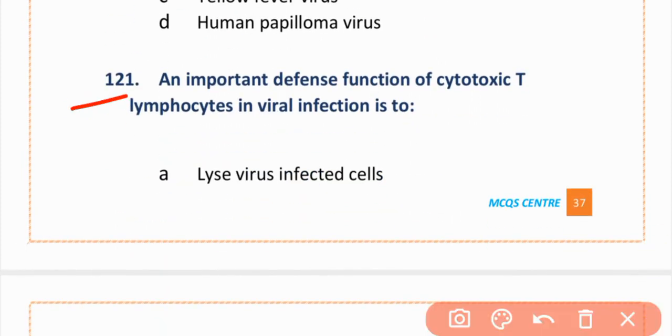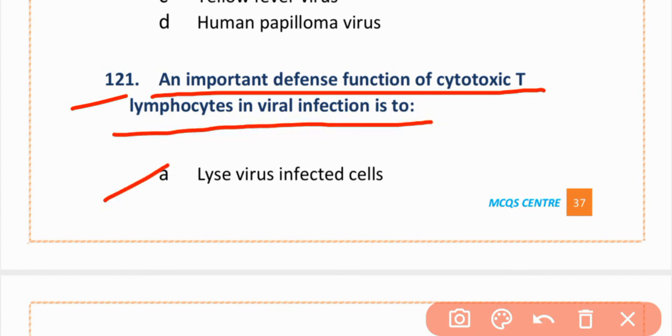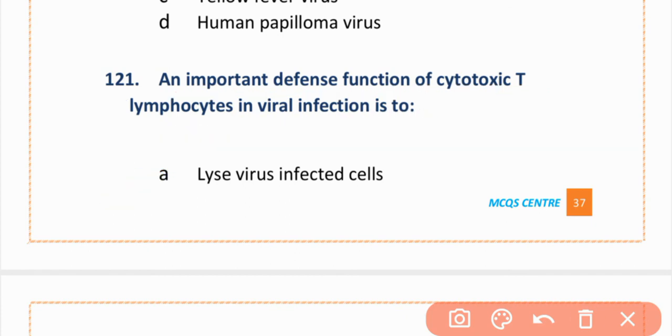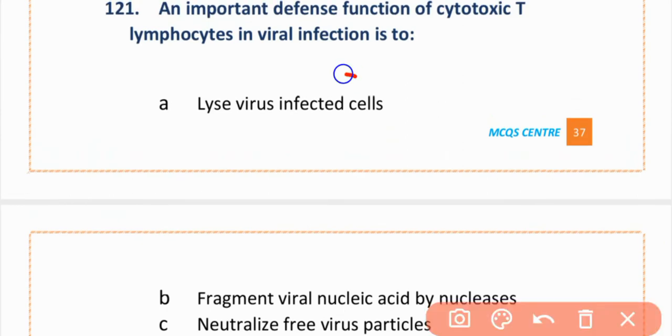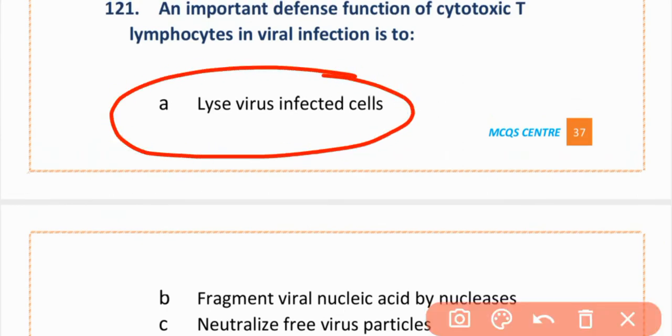MCQs number 121. An important defense function of cytotoxic T lymphocytes in viral infection is to: A, lyse virus-infected cells, B, fragment viral nucleic acid by nuclease, C, neutralize free virus particles, D, block cell respiration. The correct option is option A, lyse virus-infected cells.